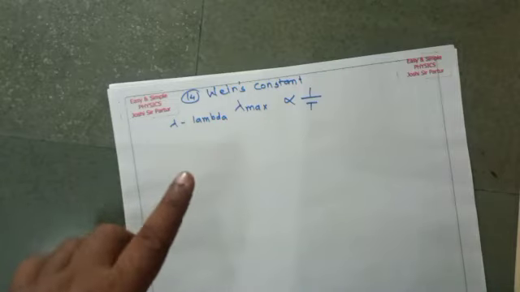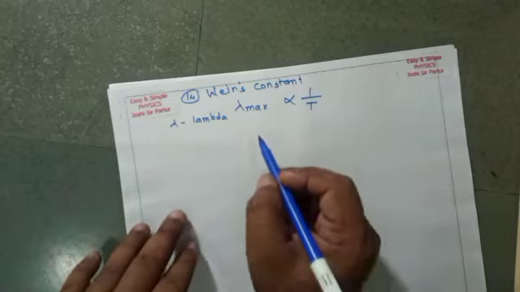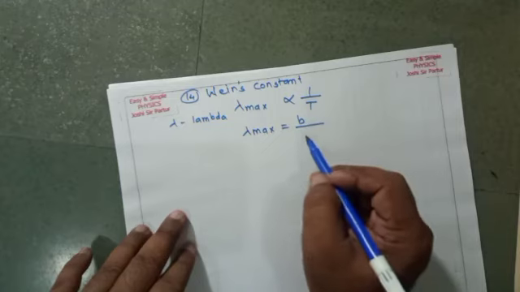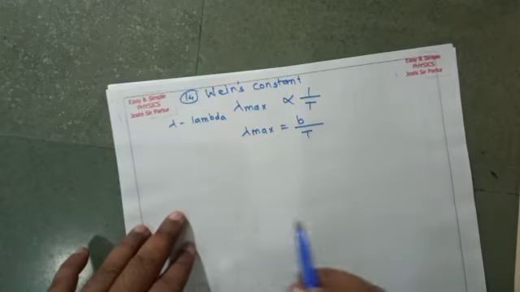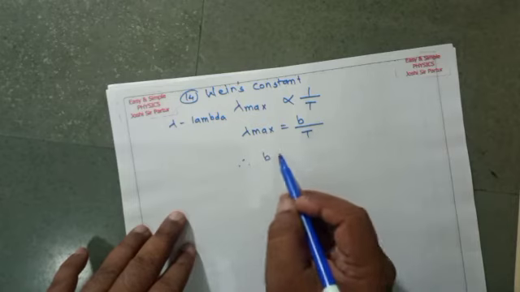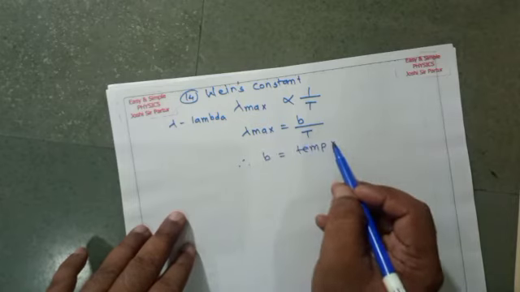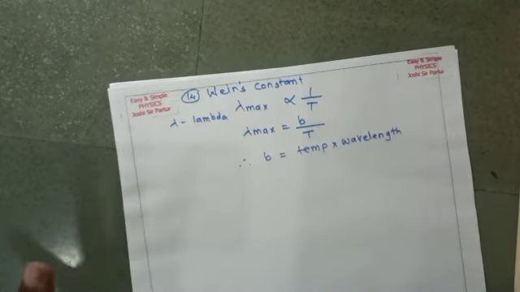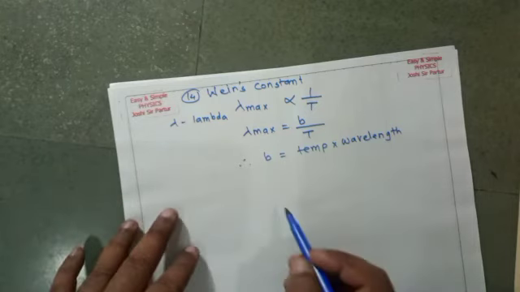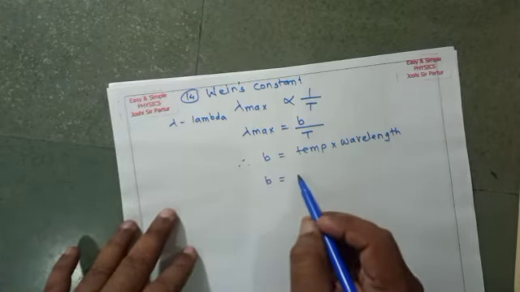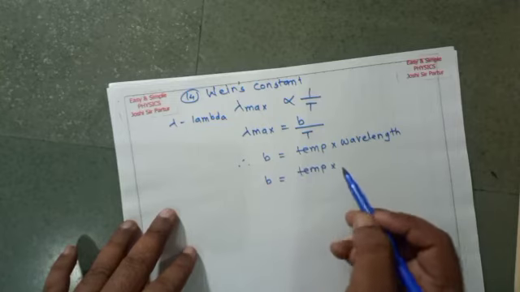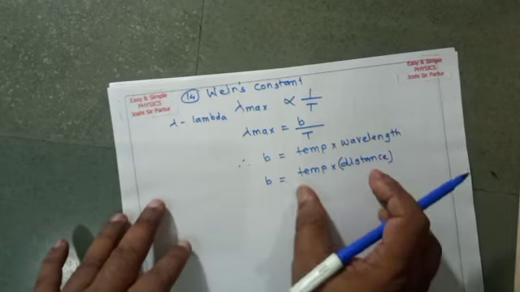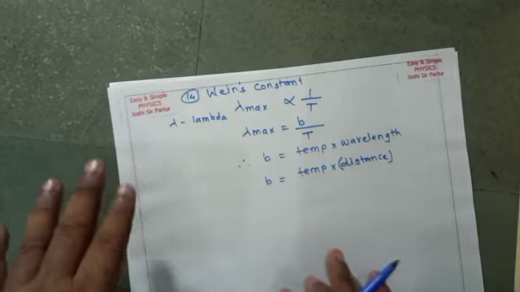So maximum wavelength is equal to Wien's constant B upon temperature capital T. Therefore Wien's constant B equals temperature multiplied by wavelength. Length is a distance, so Wien's constant B equals temperature multiplied by distance. That is the dimensional formula for Wien's constant.